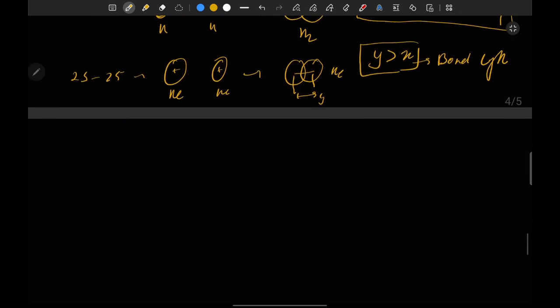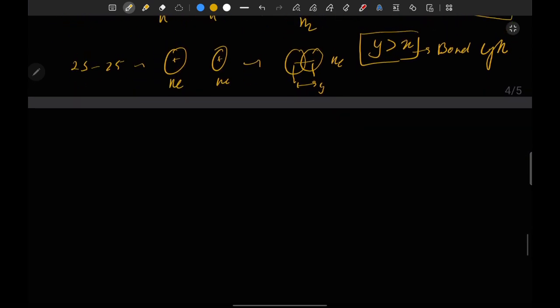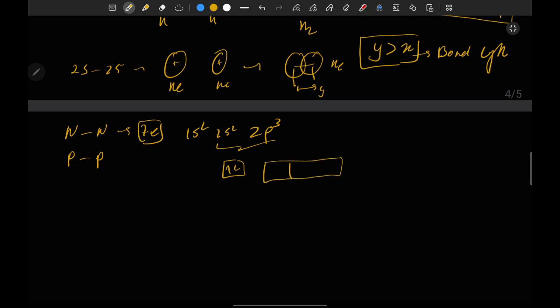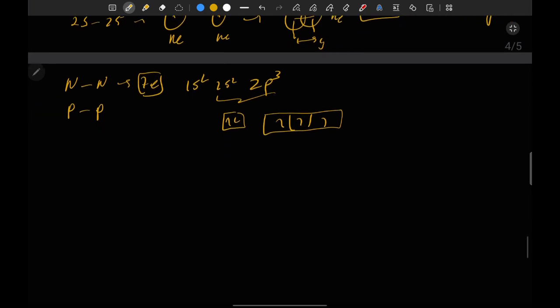Okay, so let's move on to the next example. We have a molecule between nitrogen and nitrogen. Nitrogen has seven electrons in its shells. So 1s2, 2s2, 2p3. Okay, so these are the last orbitals. So it has electrons like this, and these are its valence shell electrons. Now, when there is a formation of a bond between N and N,